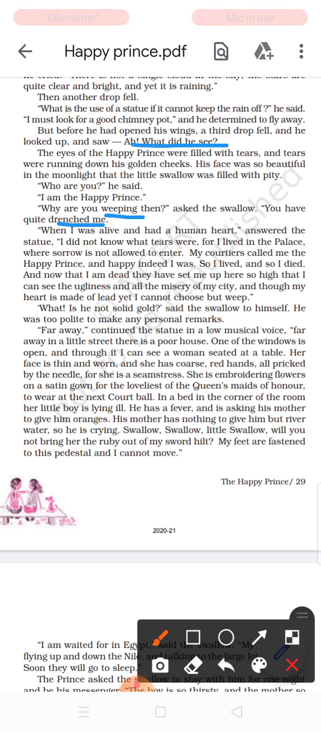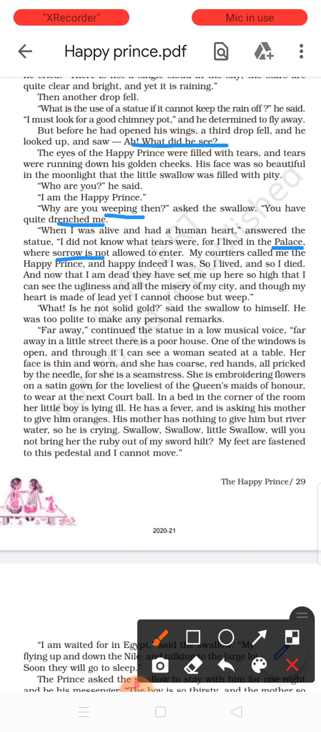You see the reason why he is crying. He is answering this swallow. He is telling, when I was alive, naturally alive with a human heart, I didn't know what tears are, because he had no chance to cry, because he was very happy. He lived in the palace. Whatever he wanted, he got. No sorrow was allowed to enter. There was no sorrow, no sadness at all, no lacking of anything.